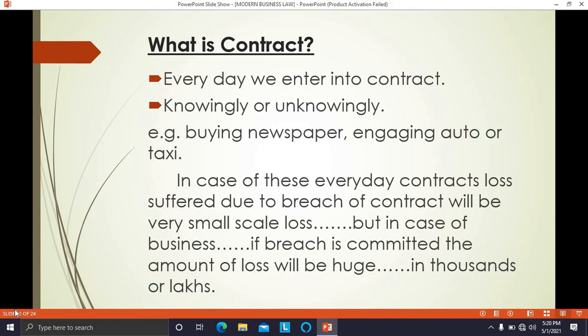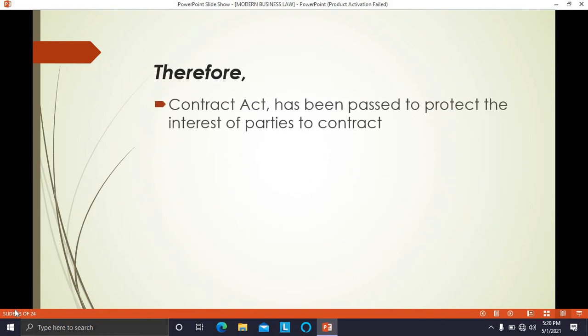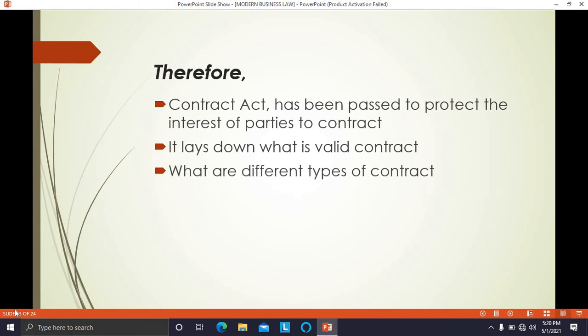But in case of business, if breach is committed, the amount of loss will be huge, because thousands, lakhs, and crores of rupees will be involved in business transactions, huge contracts, and therefore the Contract Act has been passed to protect the interest of parties. The Contract Act mentions what is a valid contract, how the valid contract should be created, what are the different types of contract, and what are the remedies for the party who has suffered a loss because of breach committed by the other party.